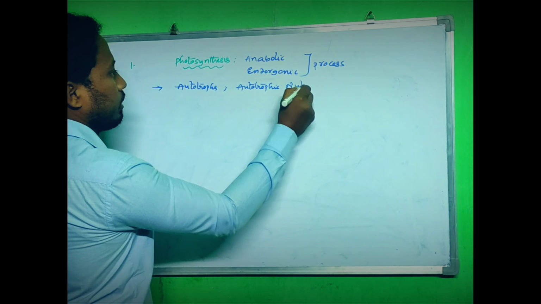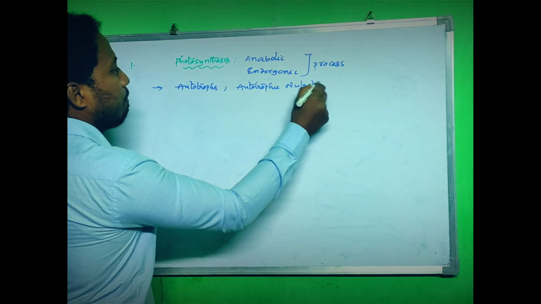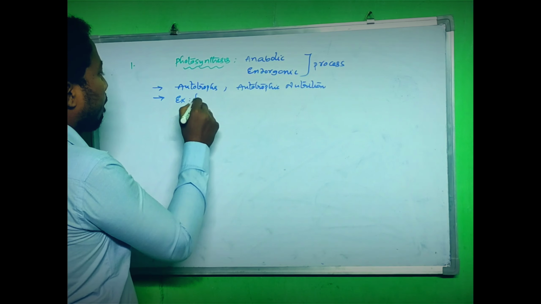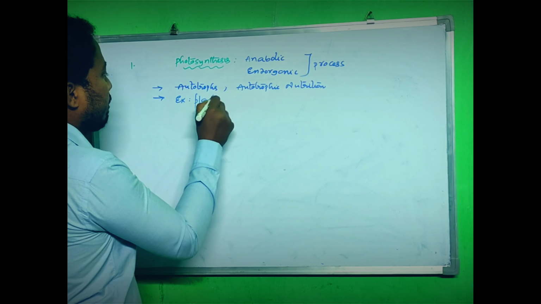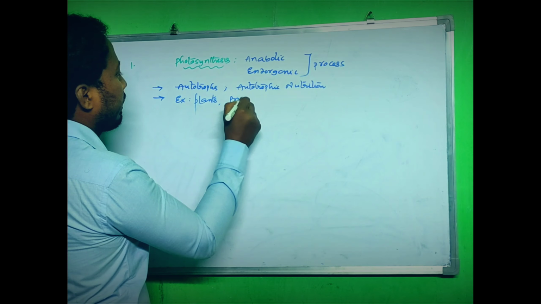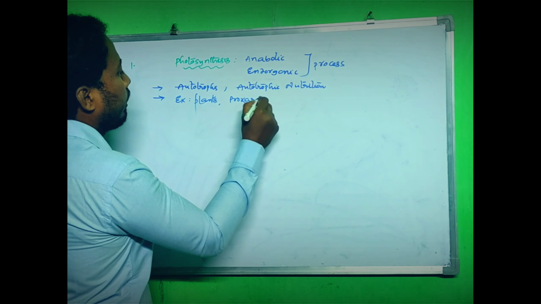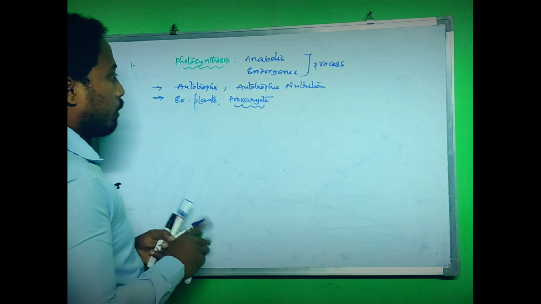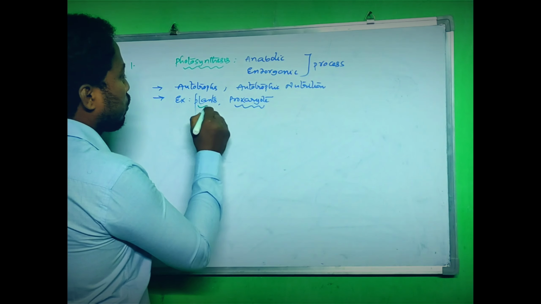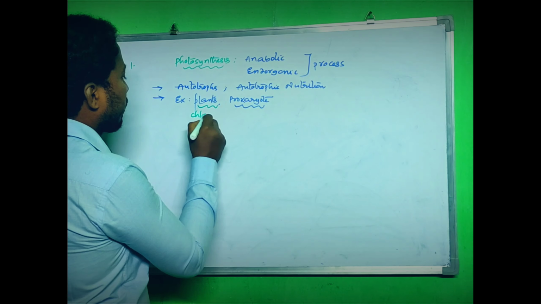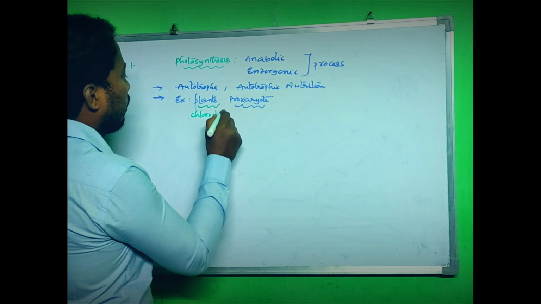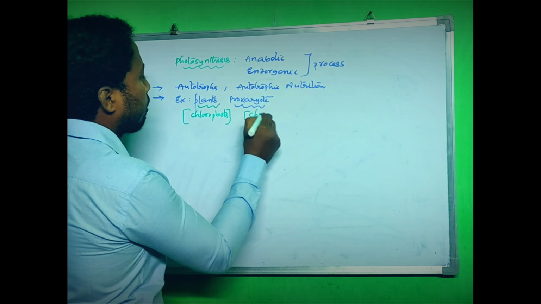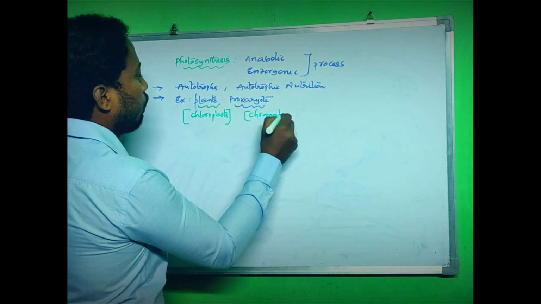For example, plants, the vast majority of plants, and some prokaryotes. In prokaryotes the photosynthetic structures are called chromatophores, whereas in plants the cell organelle is called chloroplasts.